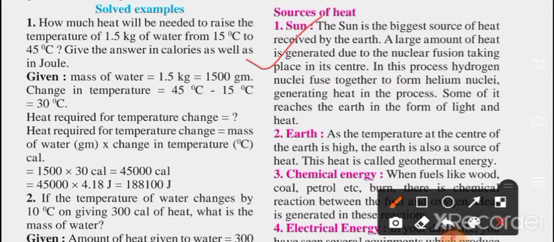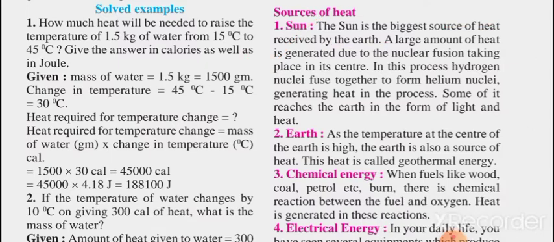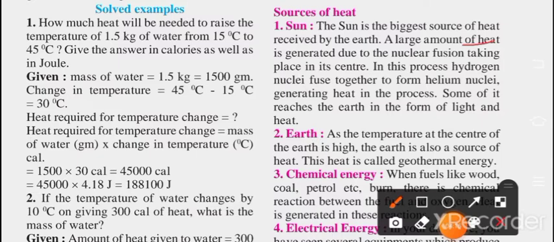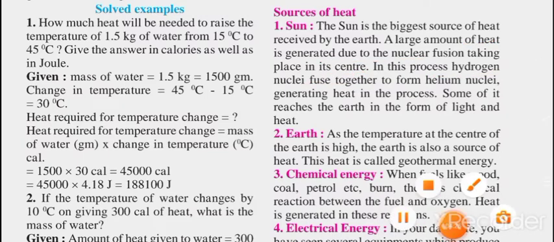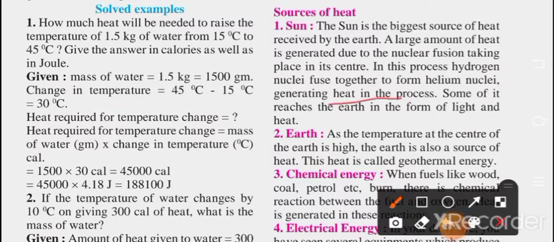We can say the sun is the biggest source of heat received by the earth. A large amount of heat is generated due to nuclear fusion taking place in its center. In this process, hydrogen nuclei fuse together to form helium nuclei, generating heat. Some of it reaches the earth in the form of light and heat.